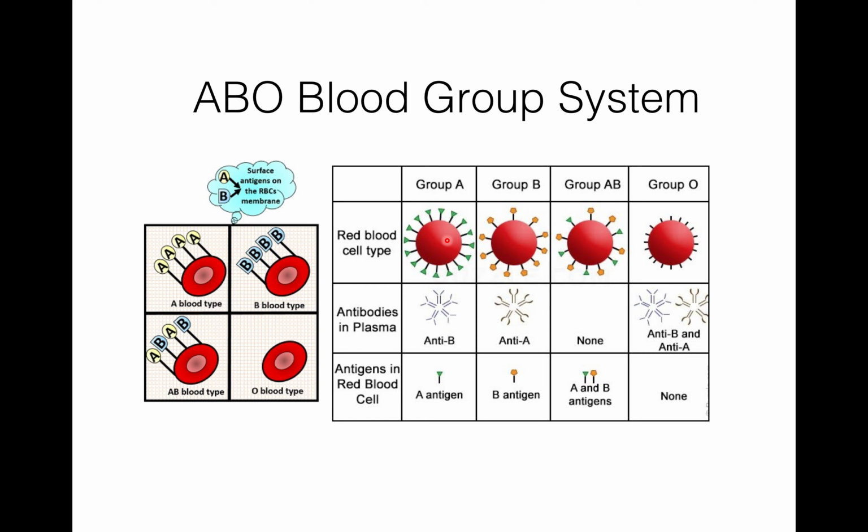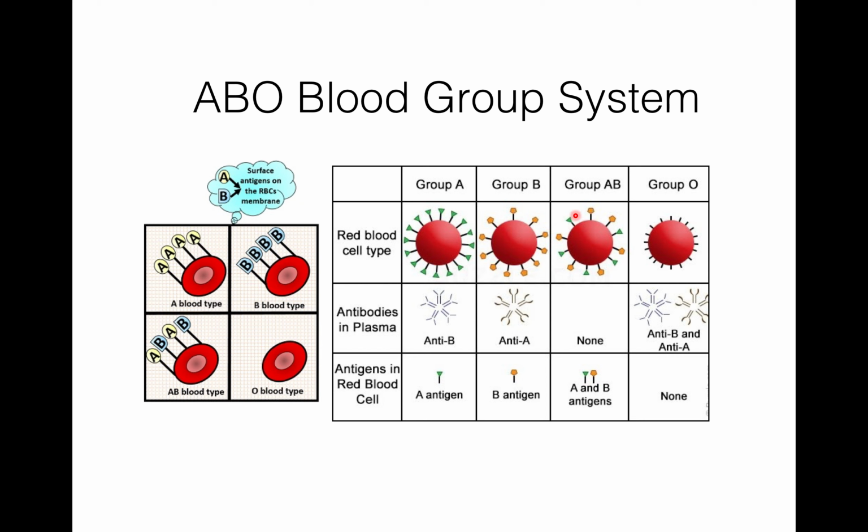Blood group A means antigen A on RBC, but the antibody in their plasma is anti-B. Blood group B means antigen B on RBC, but anti-A antibody in their plasma.